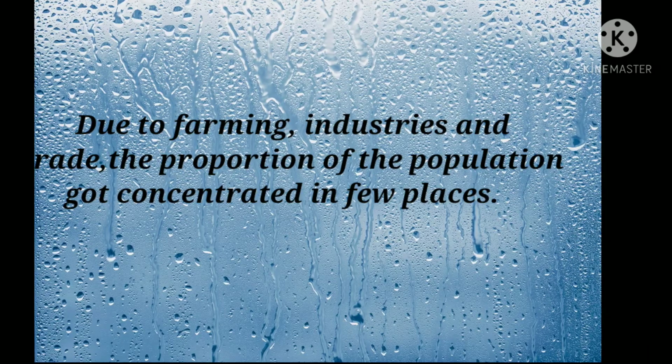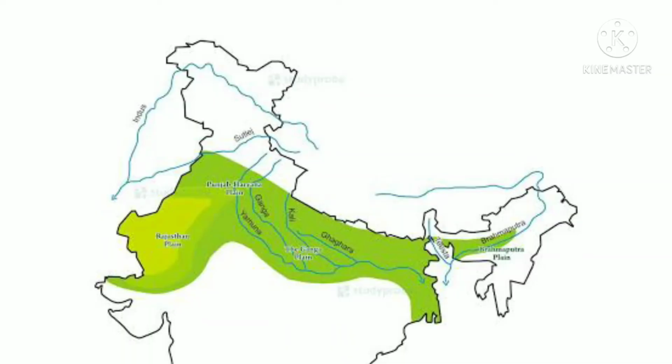Let's take an example of the northern plains of the country. If you see the human settlements in the Ganga plain, you will find that the growth of population is very high over here because it's a plain area.